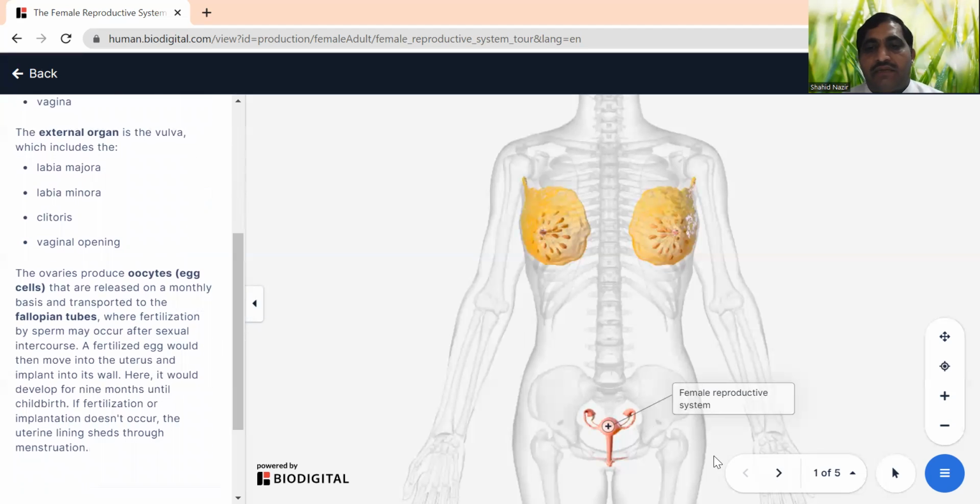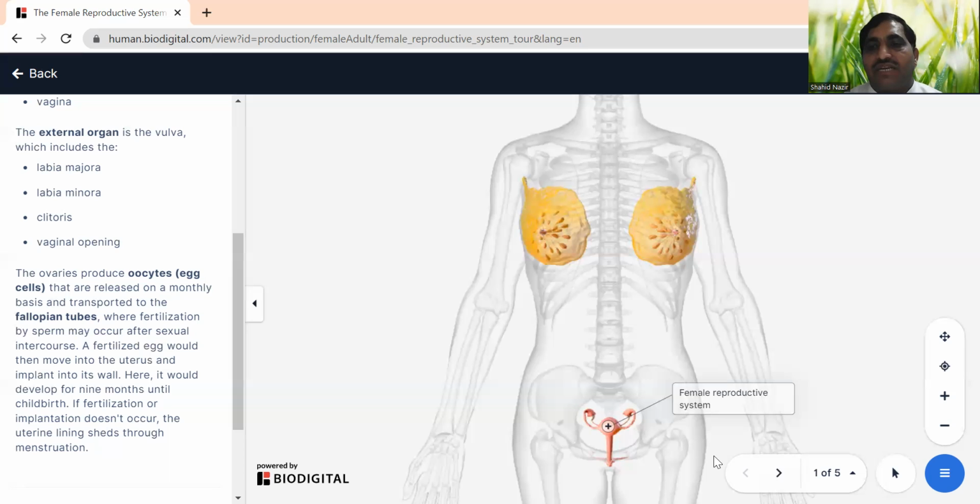Normally in the female reproductive system, the ovaries produce eggs, or oocytes, on a monthly basis, and they are released from the ovary and taken up by the fallopian tubes. Inside the fallopian tubes, fertilization happens if sperms are available as a result of intercourse. After fertilization, the fertilized egg will implant inside the uterus for a certain period of time, and there will be the birth of a child.